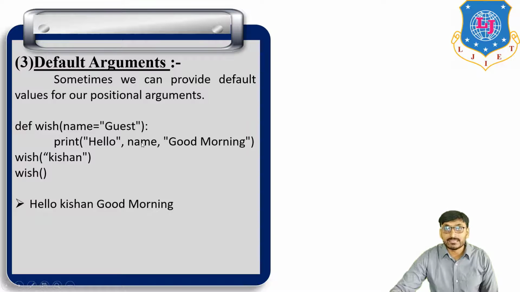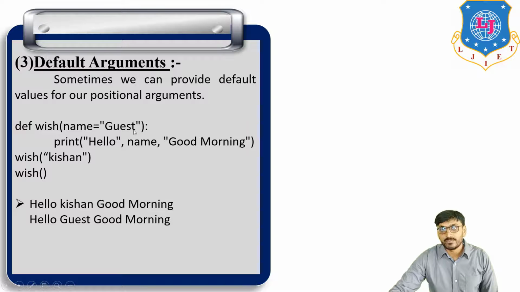So name is equal to Kishan because we provide the value. And the output of the second function call is hello guest, good morning. So if we do not provide a value, then this default value, name is equal to guest, is printed as the output. Okay, so that is about default argument.